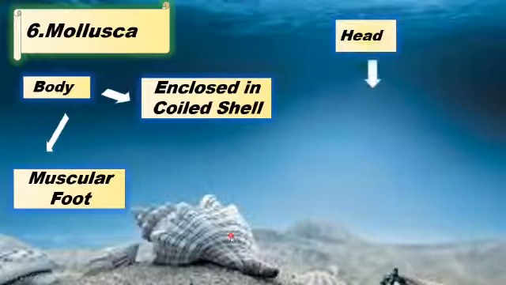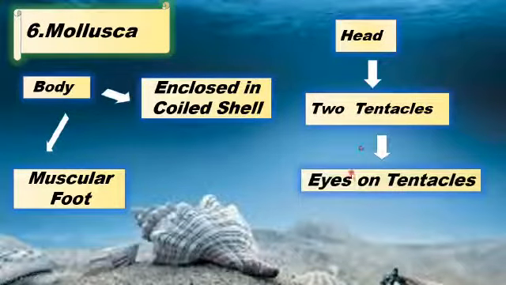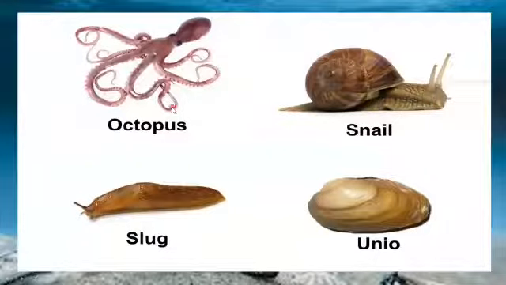And their head has organs that are known as tentacles. The head has two tentacles, and these tentacles have the eyes. The eyes are present on the tentacles, and the tentacles are long, flexible and mobile organs present on the head. In this case, we have examples of animals like octopus, snail, unio, and slug. And here you can see the tentacles, and on these tentacles, we have the eyes.